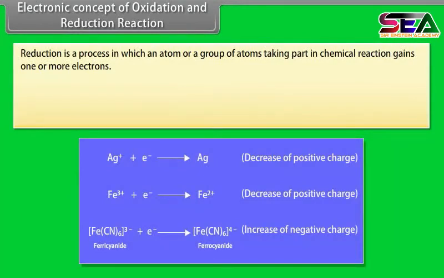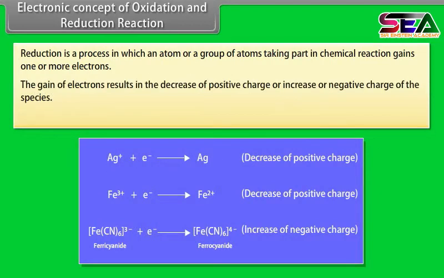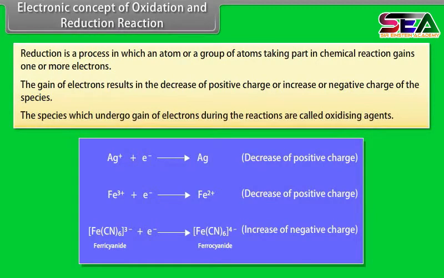Reduction is a process in which an atom or a group of atoms taking part in chemical reaction gains one or more electrons. The gain of electrons results in the decrease of positive charge or increase of negative charge of the species. The species which undergo gain of electrons during the reactions are called oxidizing agents. Ag+, Fe3+ and Fe(CN)6³⁻ are oxidizing agents in these examples.